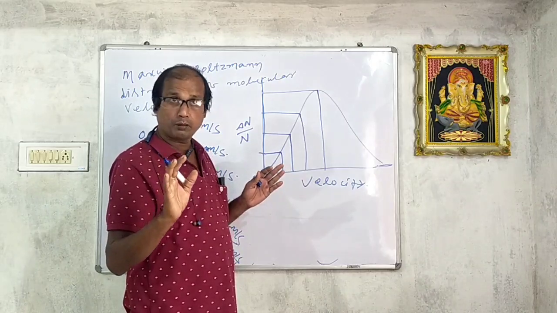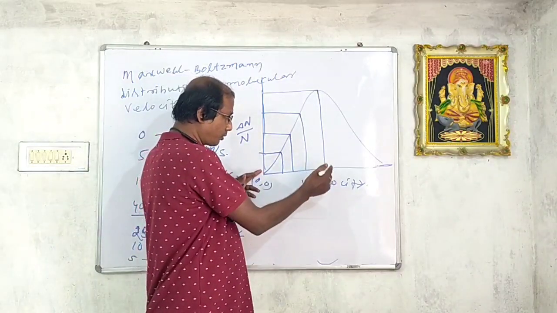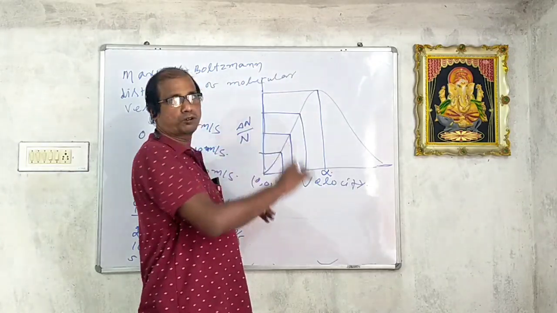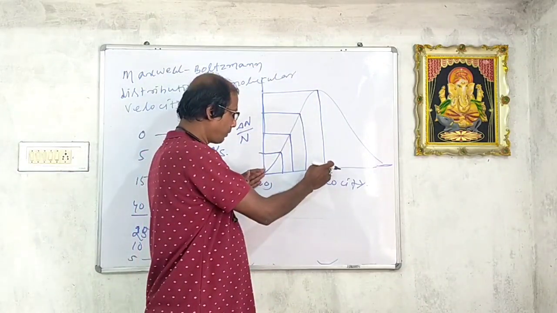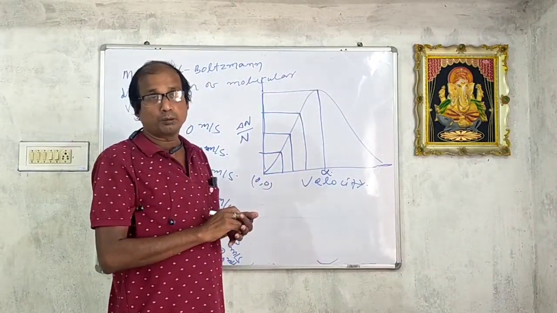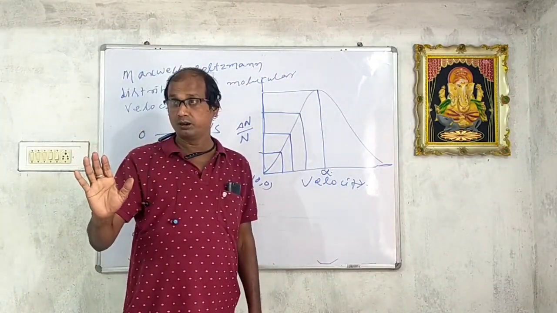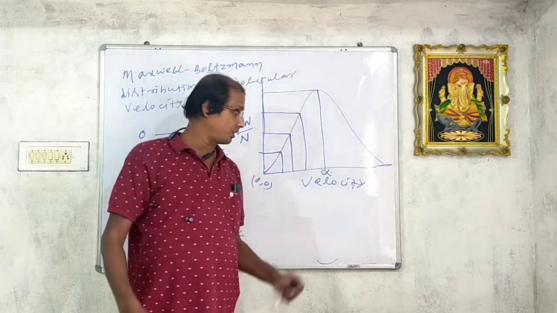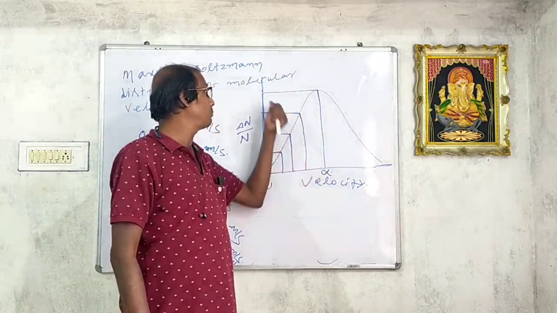Velocity is not a maximum, but this velocity is possessed by the maximum number of molecules. Velocity is not maximum. Okay, understood? The number of molecules possessing this velocity is maximum.